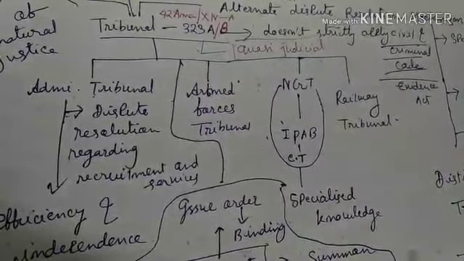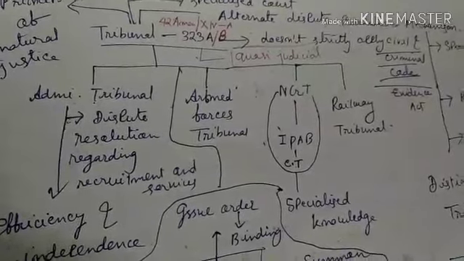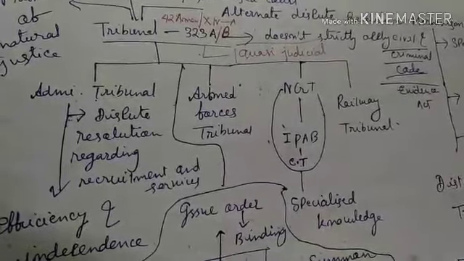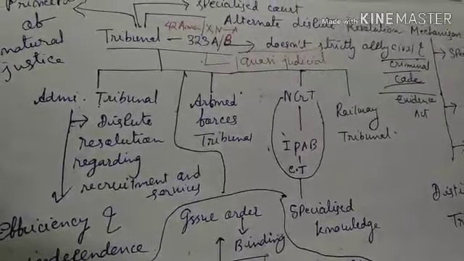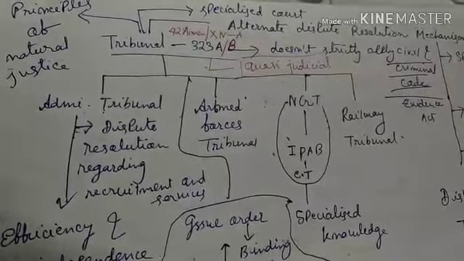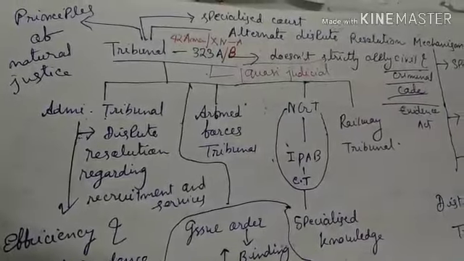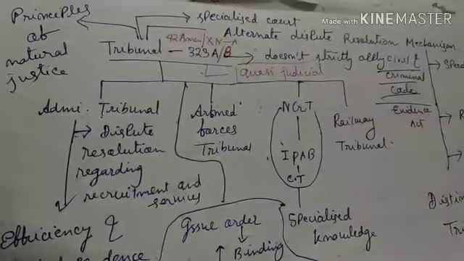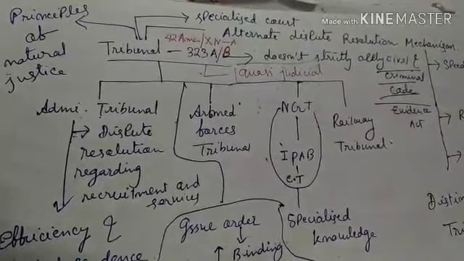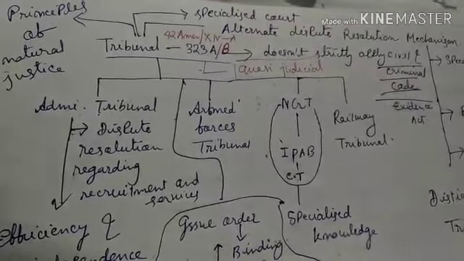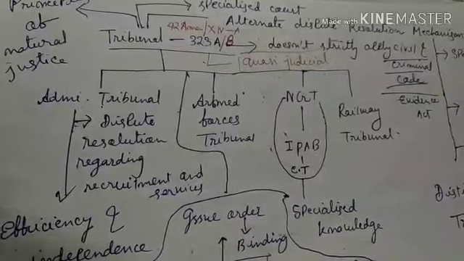Though tribunal works as a civil court, some strict provisions of civil procedure code, criminal procedure code, and some strict provisions of evidence act are not applicable to tribunal. So what is tribunal? Tribunal is a specialized court dealing with special matters. It is a part of alternate dispute resolution mechanism. It follows the principle of natural justice. It enjoys the power of a civil court, not the power of a criminal court, and it does not strictly follow the rigorous provisions of civil procedure code, criminal procedure code, as well as the Indian Evidence Act, right?